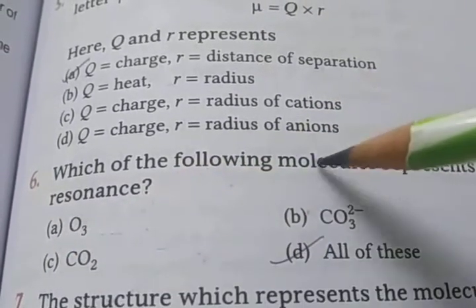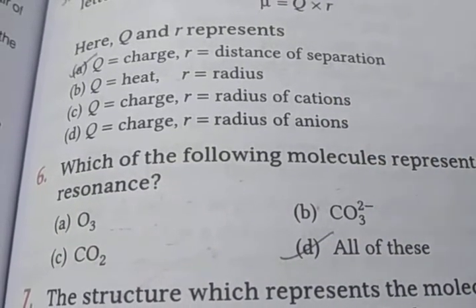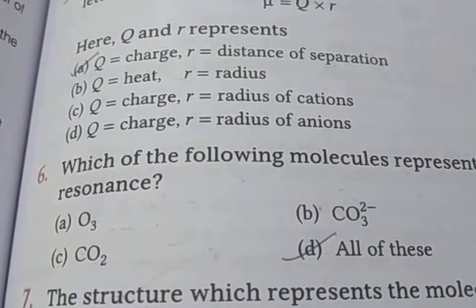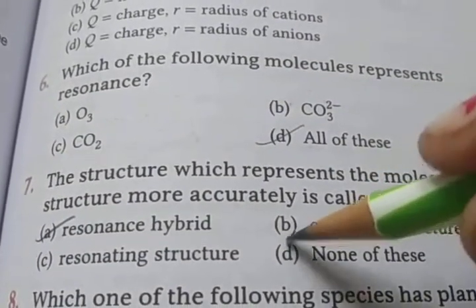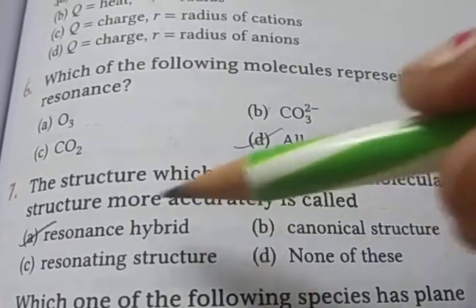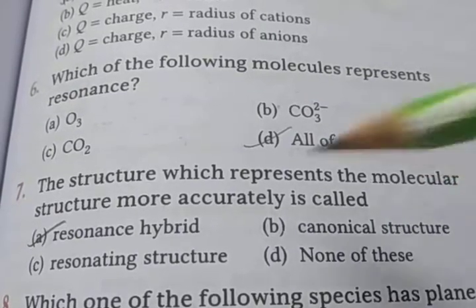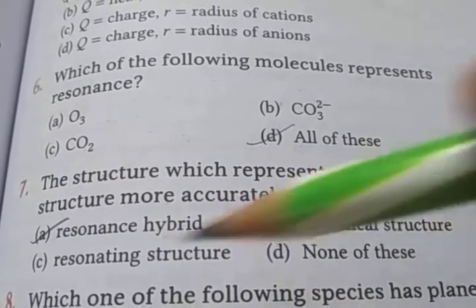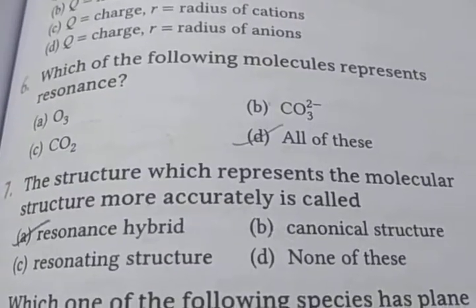All three molecules have double and single bonds. So the option is D, all of these. Next, question number 7: the structure which represents the molecular structure more accurately is called the resonance hybrid.